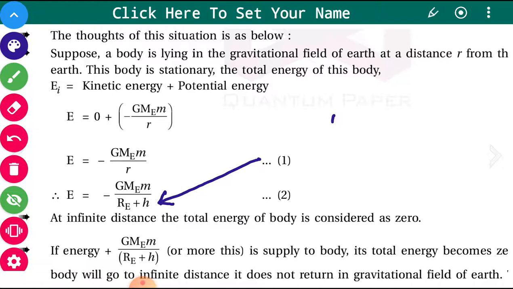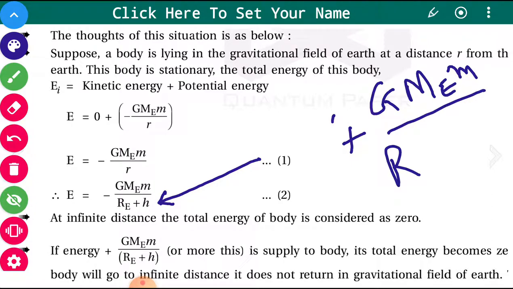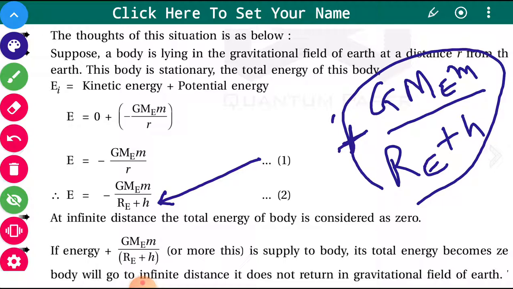So if the energy is, say, positive G Me m upon R_e plus h. Negative energy is a binding energy, that is the potential energy of the object. If this much amount of energy, that is positive G Me m upon R_e plus h, or more than this value is supplied to the body,